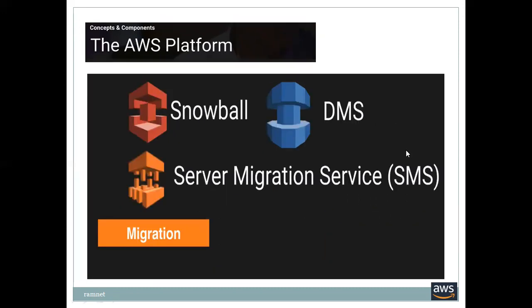Okay. Next, the Snowball migration service, which I was telling you about. Server Migration Service, DMS, Database Migration Service, like that it goes. Snowball is also called migration, which we can do. 90%, 85% of the work has been done in India. Many other companies, a migration will be another service which will always be running in the backend.